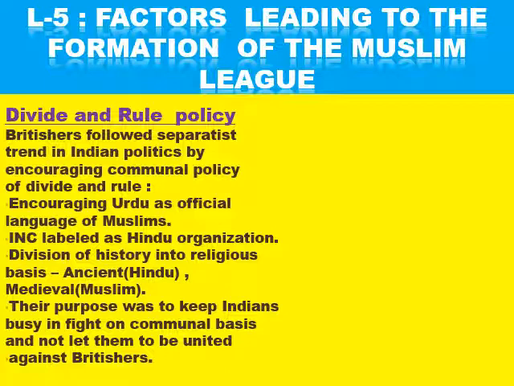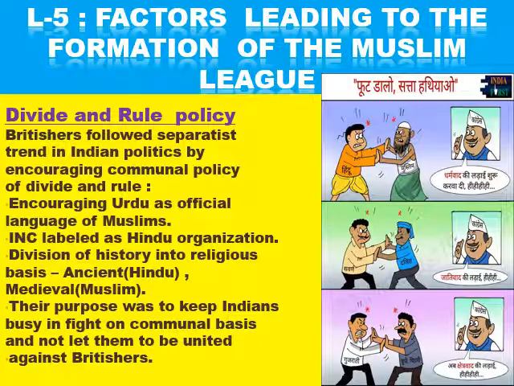So they sowed the seed of the divide and rule policy in the communal trend, and it gave them fruit in the form of the formation of the Muslim League and the division of the country in 1947. If we speak in Hindi, the divide and rule policy is फूट डालो और सत्ता हथियाओ. Many divisions are made on the basis of religion, and on the basis of caste. So the Britishers saw that the people were going in one trend of nationalism. So how to get them divided or diverted? They adopted the policy of divide.